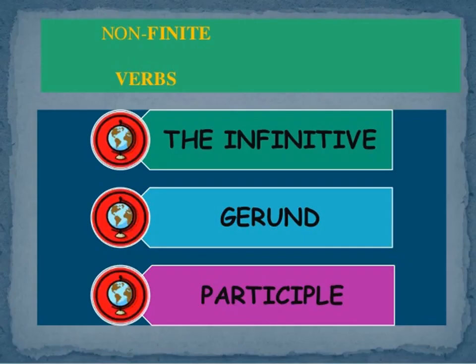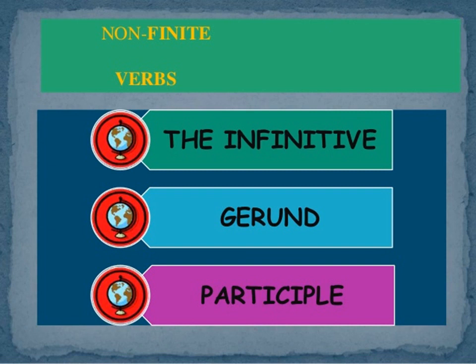Now non-finite verbs. As I told you, non-finite verbs are those verbs which do not change their form according to the subject, number or tense. For example, I can swim, he can swim. That means with the change of subject there is no change in the form of the verb. That is non-finite verbs, and there are three types of non-finite verbs: the infinitive, gerund and participle.